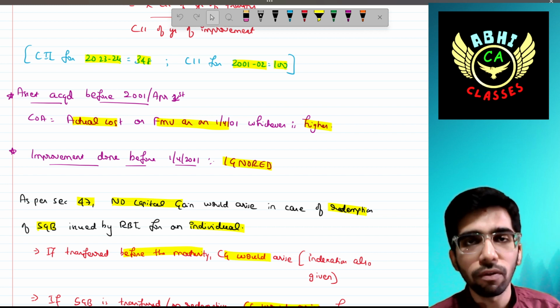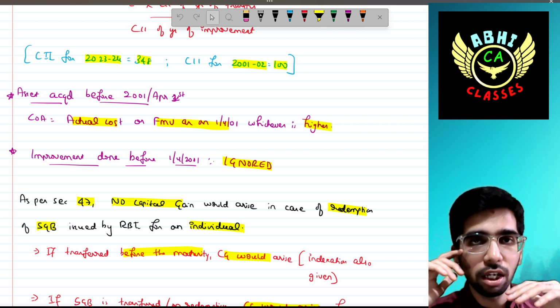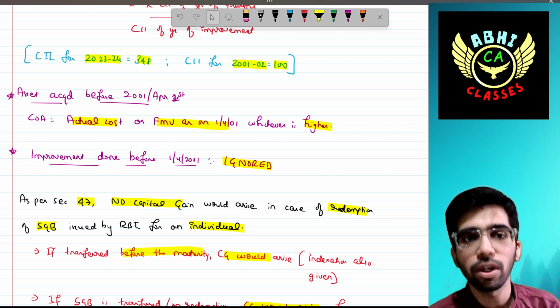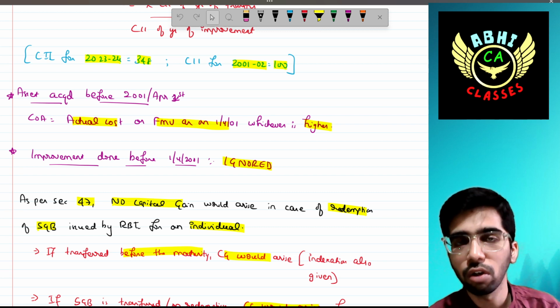Simple. The cost of acquisition we have to compare with the fair market value, whichever is higher. But in terms of improvements, we have to ignore the cost of improvements before 1/4/2001.